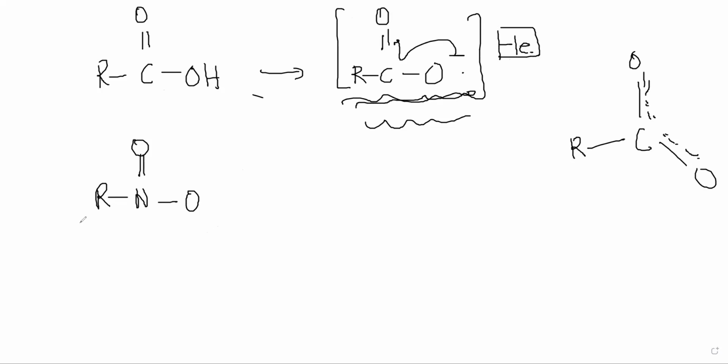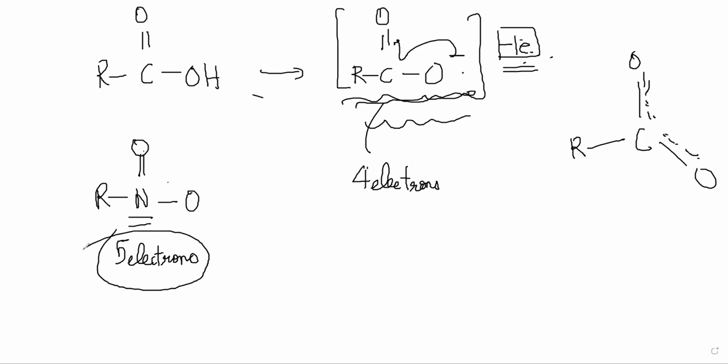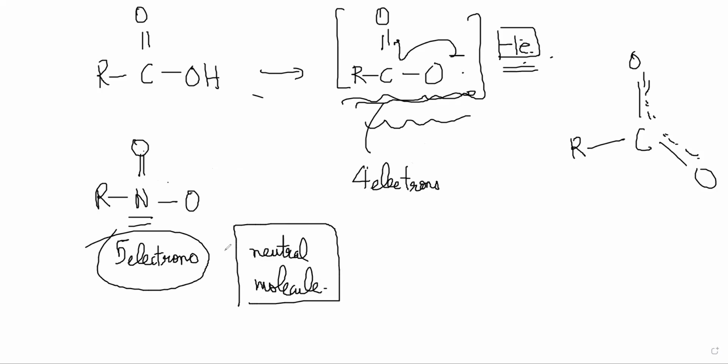And O and O have the same number of electrons, but nitrogen has 5 electrons and carbon had 4 electrons, right? So total electrons is still 5, no? 4 plus 1 extra due to charge. One is extra, 5, and this is already having 5, right? So even though this is an uncharged or neutral molecule, this still shows delocalization, right? It is the same situation only.